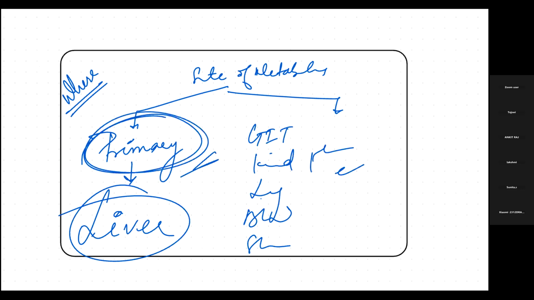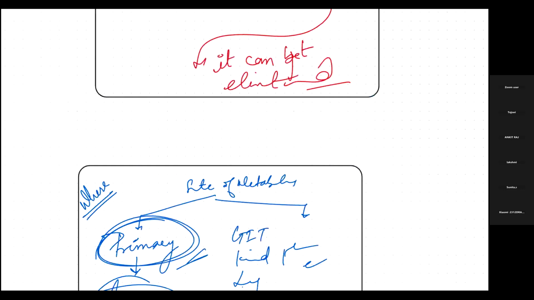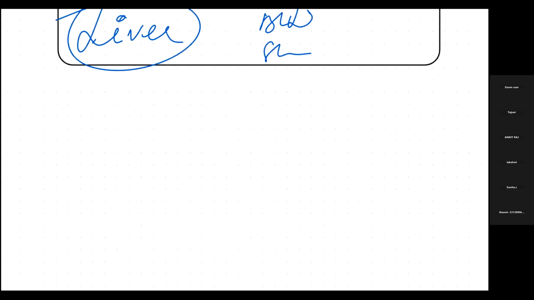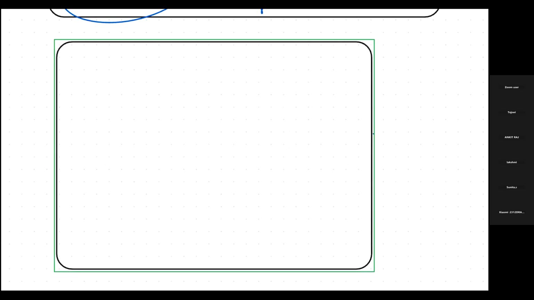So we started metabolism, we saw what is metabolism and where it can happen. Yes, intestine can come under GIT. Okay, so these are the sites for metabolism. Now, what are the pathways of metabolism? This is interesting, so let's see the pathways of metabolism. I hope the speed is okay now.